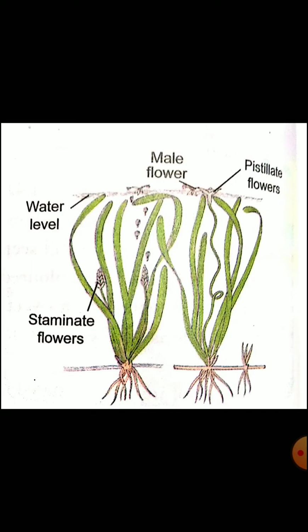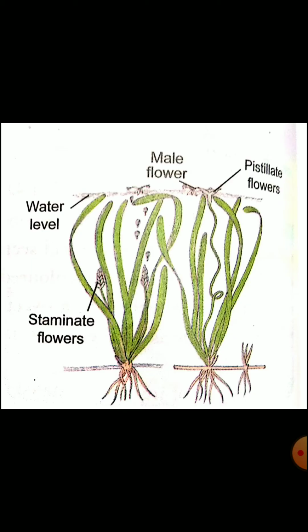Vallisneria, an aquatic plant, has male and female flowers on different plants. Female flowers have a long stalk. The male flowers have a short stalk and are submerged. Observe these characters in this diagram. The mature male flowers detach from the parent plant.